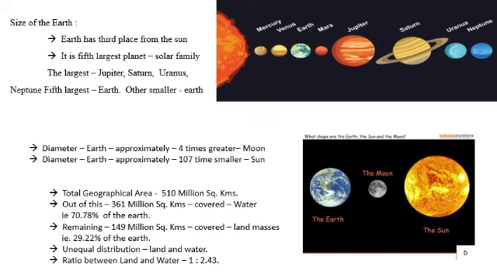It is unequally distributed. Land masses have less area, water bodies have greater area. The ratio between land and water areas is 1:2.43. It means that if the land has one part, the water is 2.43 parts. This is about the ratio.